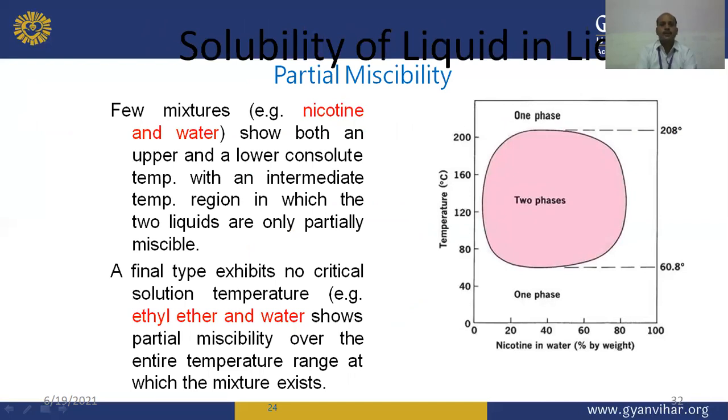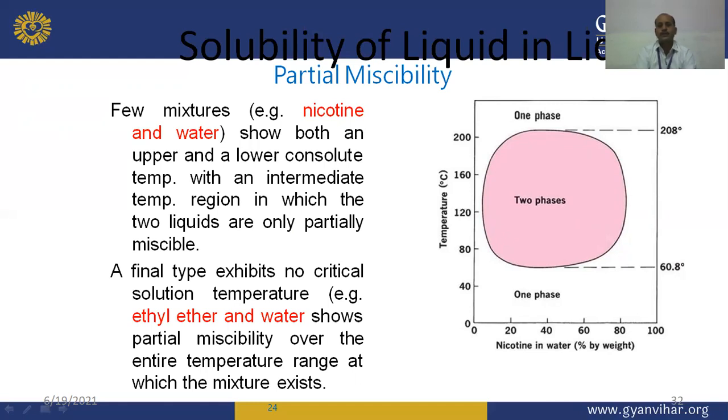Partial miscibility in a few mixtures like nicotine water shows both upper and lower consolute temperatures, with an intermediate temperature region in which the two liquids are only partially miscible. You can see the diagram of nicotine in water, percentage by weight, against temperature. The final type exhibits no critical solution temperature, like ethyl ether and water. They show partial miscibility over the entire range of temperature at which the mixture exists.